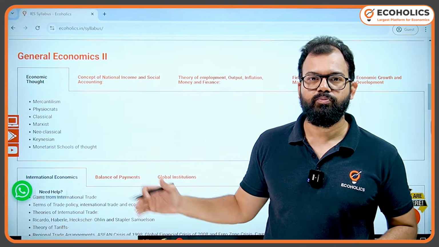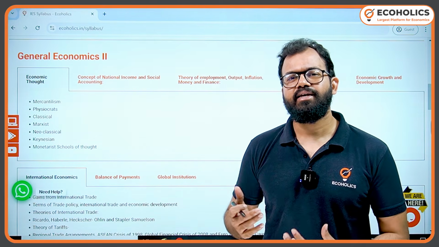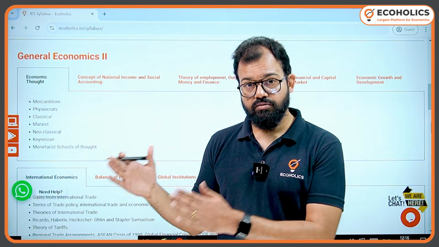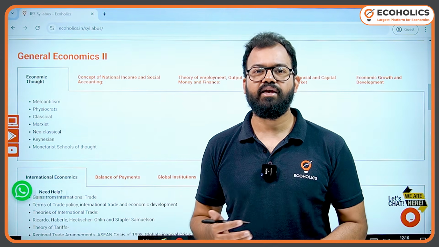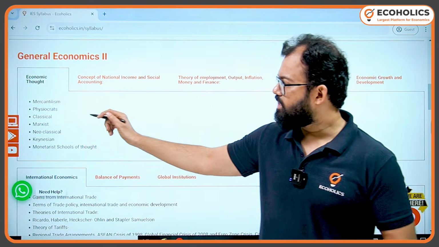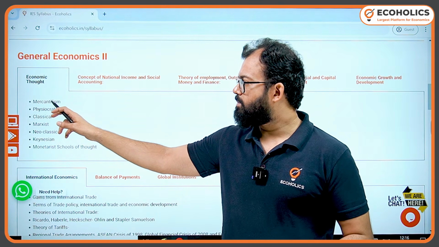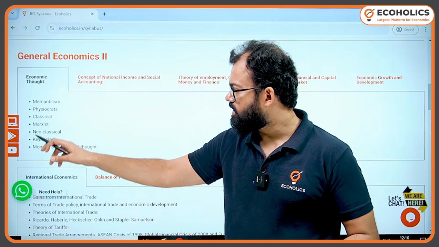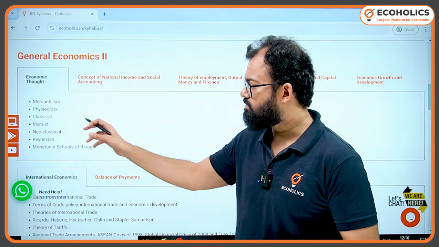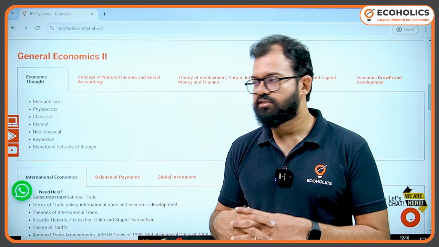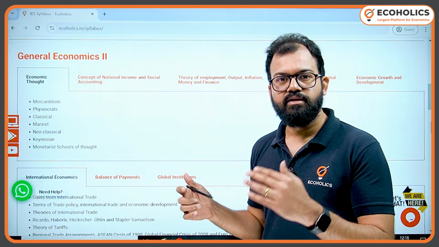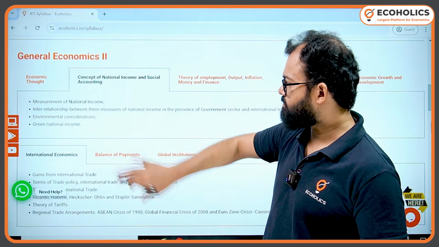Now in economic thought, UPSC is also feeling a saturation, so they are repeating the questions. Obviously, I'm not saying repeating the same language of the question, but the theme, in every 3 years you will find some kind of repetition. And here they are asking to compare as well, like compare mercantilist with classical, or physiocrats with mercantilist, or how Marxism is different from Keynesian economics, or Keynesian versus classical. So they are asking mix and match. Keep in mind you should have merits and demerits in comparison. That should always be in your notes.